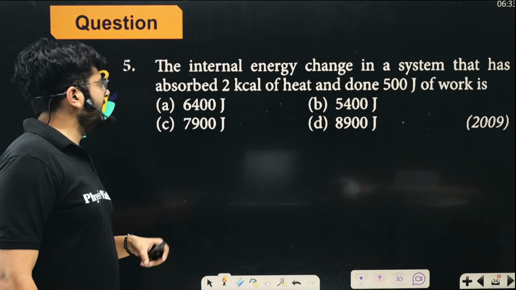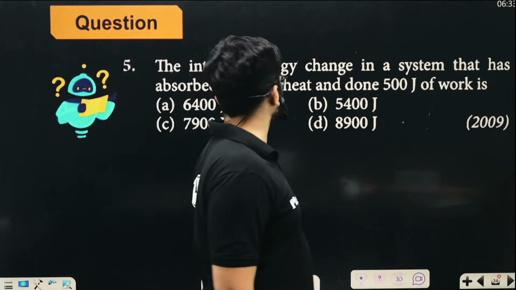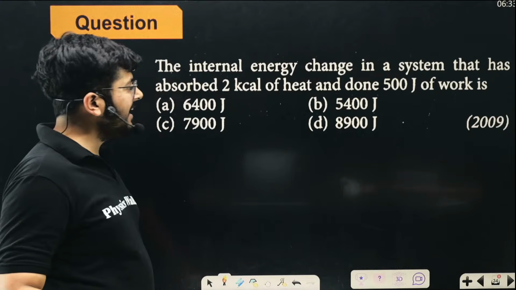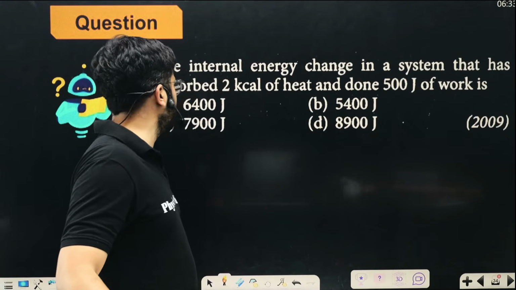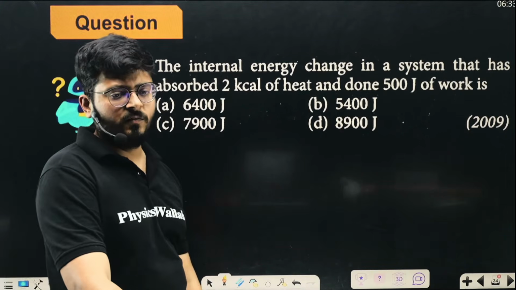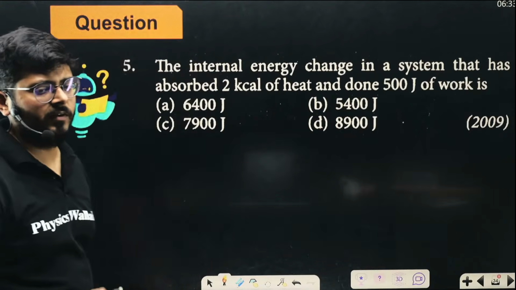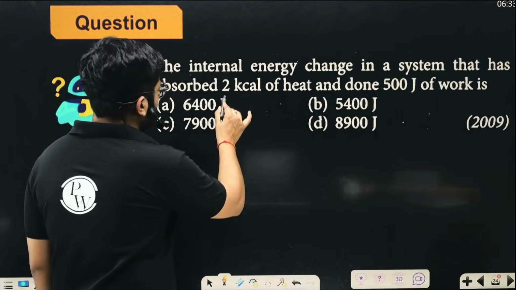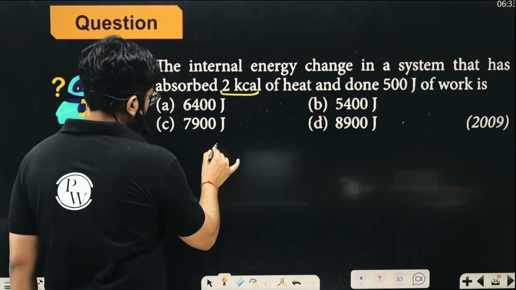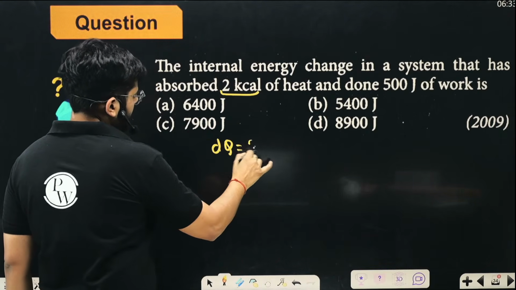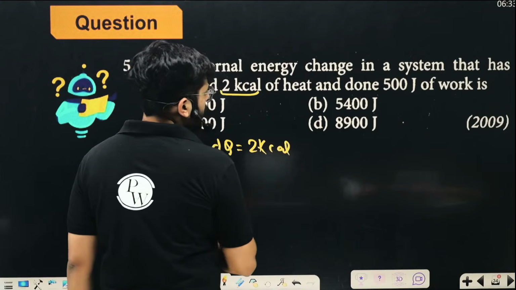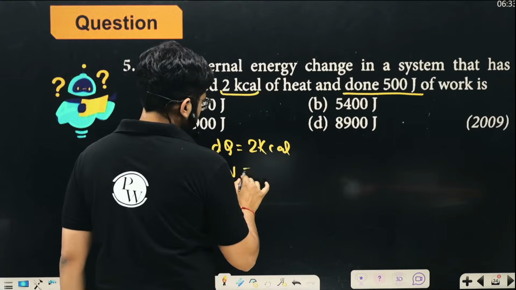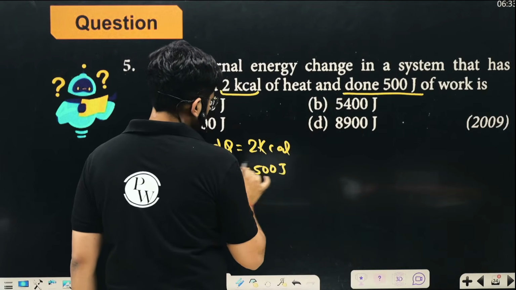The next question is saying: what is the internal energy change in a system that has absorbed 2 kilocalorie of heat and has done 500 joule of work? What will be the change of internal energy of that system in which it has absorbed 2 kilocalorie of heat? So 2 kilocalorie of heat is absorbed and the work done is 500 joules.